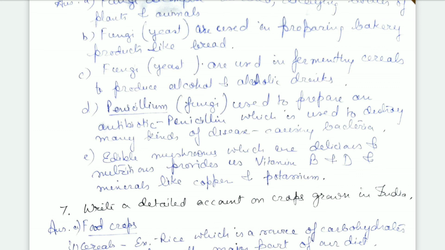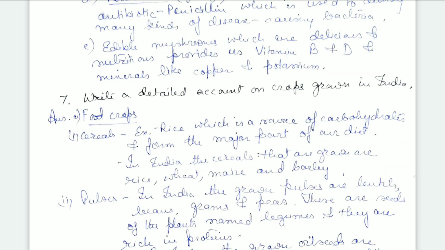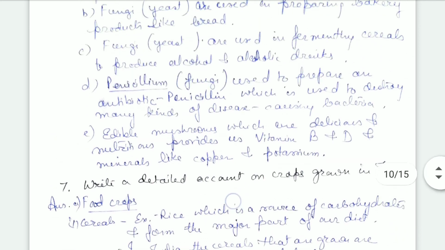Edible mushrooms, which are delicious and nutritious, provide us vitamin B and D, and certain minerals like copper and potassium are also obtained from mushrooms, which are also fungi. Then, write a detailed account of the crops grown in India. I'll discuss this and the rest of the remaining questions in the next video.